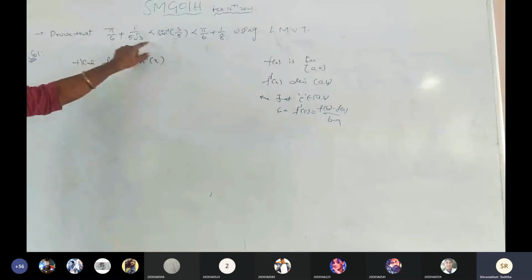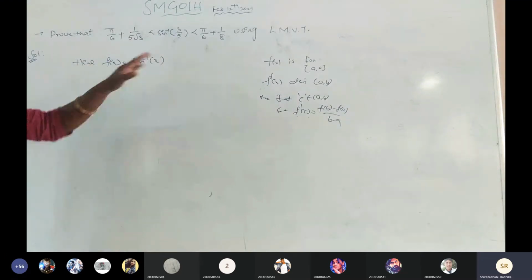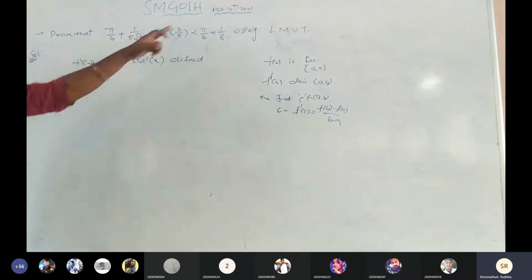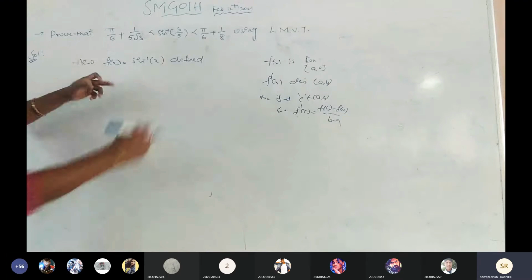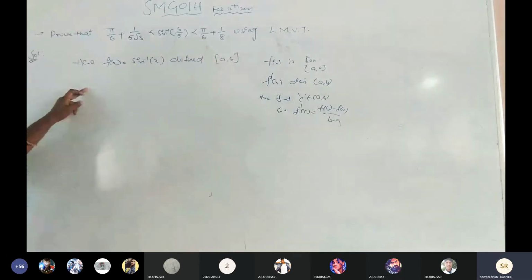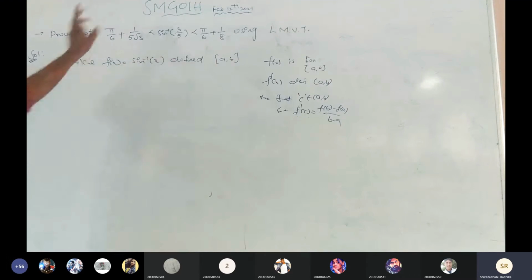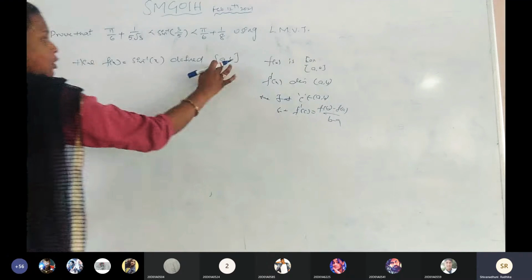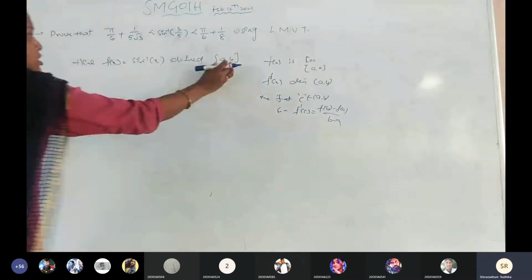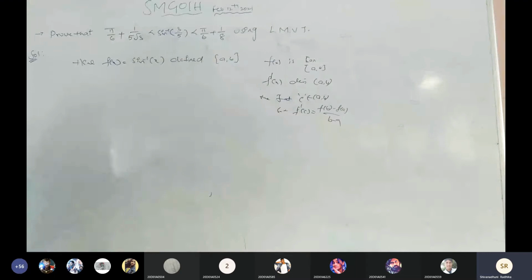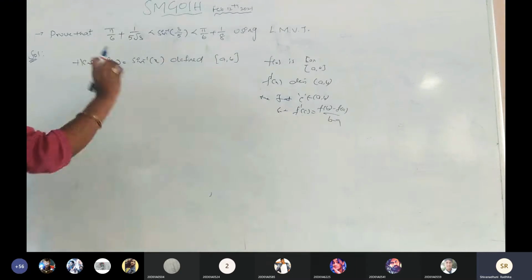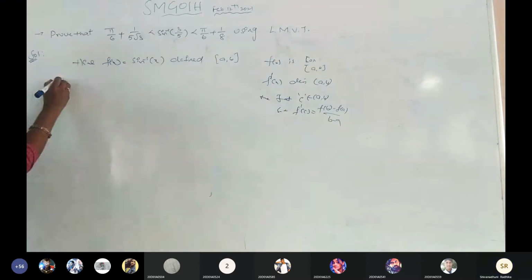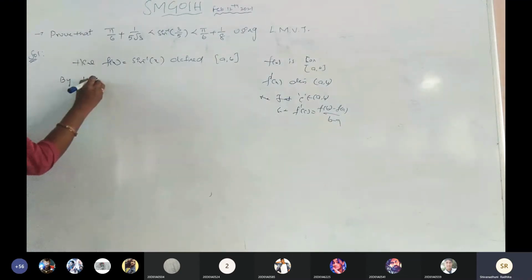In the given problem, no interval values are mentioned, so obviously I am going to take the closed interval a comma b, with a and b unknown. The given function f of x equals sine inverse of x is defined in the closed interval a comma b. Every function f of x is a continuous function and every f dash of x is a derivable function. Is it right? By Lagrange's mean value theorem.